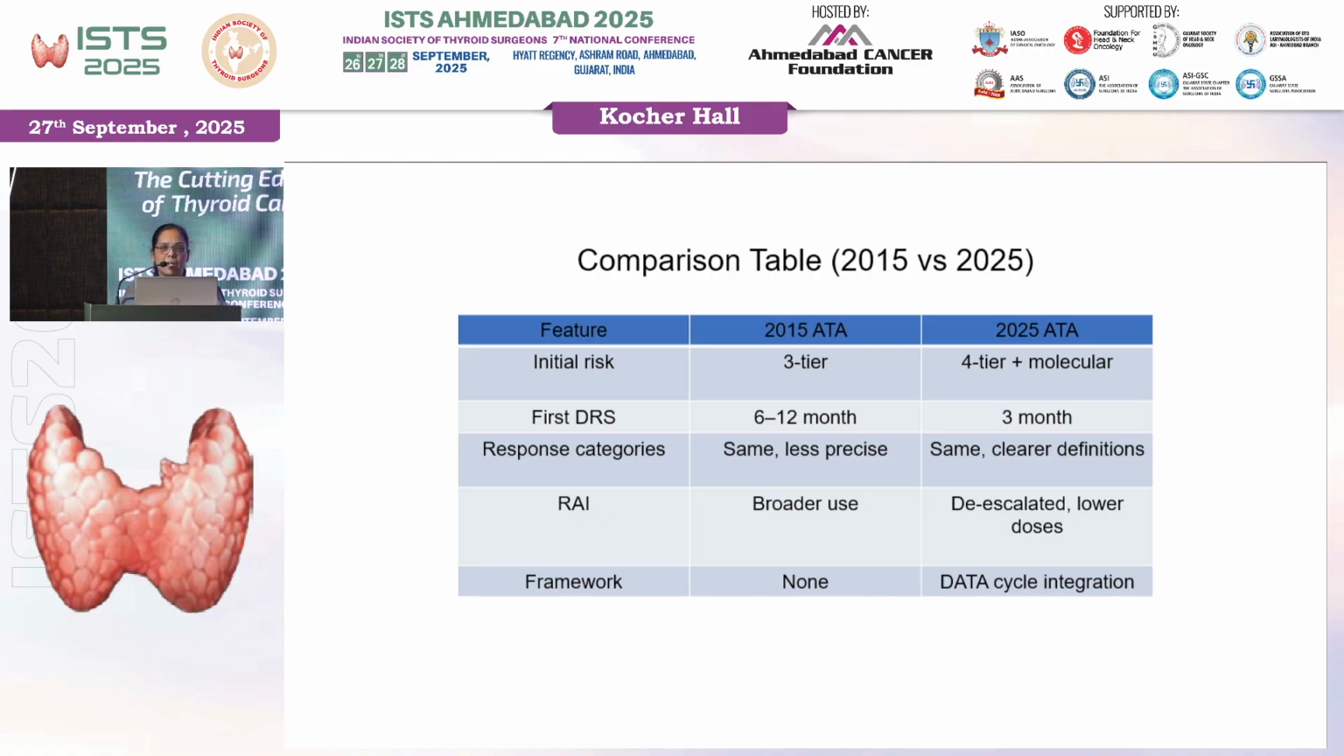And for the radioiodine, I think we had a lot of discussion on that. There have been some suggestions to de-escalate the dose of radioiodine. But I think that has still been given in a range, and it is as per the nuclear medicine consultant's decision. So that has to be taken into consideration with the nuclear medicine department. And this framework, we know there was no methodology earlier, but now it looks more standardized, in a more methodical manner, which is a data cycle integration.